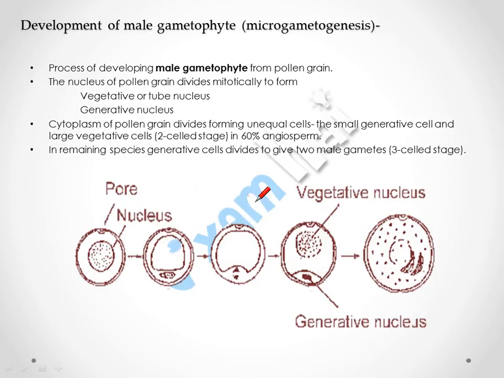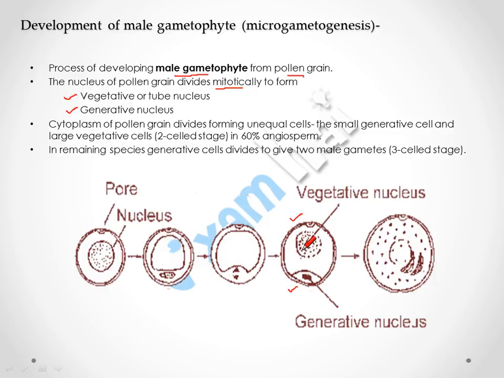Now we will discuss the development of the male gametophyte. The process of developing the male gametophyte from the pollen grain is called microgametogenesis. As we have seen, the diploid mother cell gives rise to the haploid pollen grain after meiosis, after which in each pollen grain the nucleus is further divided mitotically to form the vegetative nucleus and generative nucleus. The cytoplasm also divides in the pollen grain, but unequally, forming the smaller generative cell and the large vegetative cell.